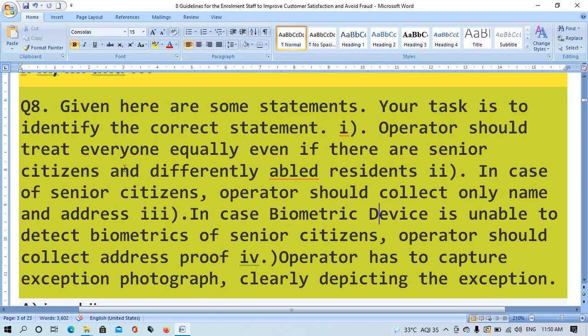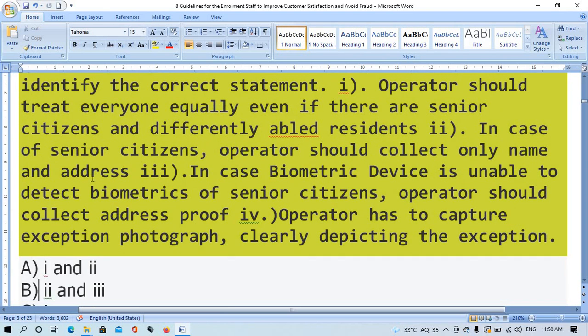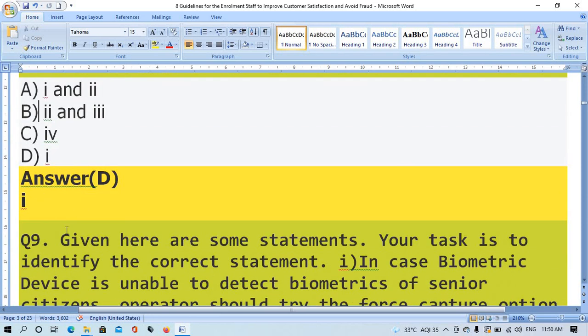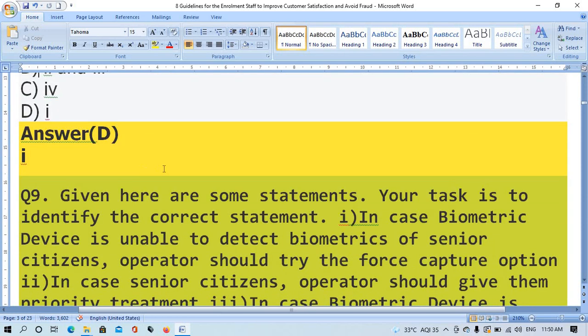In case biometric devices are unable to detect biometrics of senior citizens, operator should collect address proof. 4. Operator has to capture exemption photograph clearly displaying the exemption. Option A 1 and 2. Option B 2 and 3. Option C 4. Option D 1. The right answer is option D, 1.